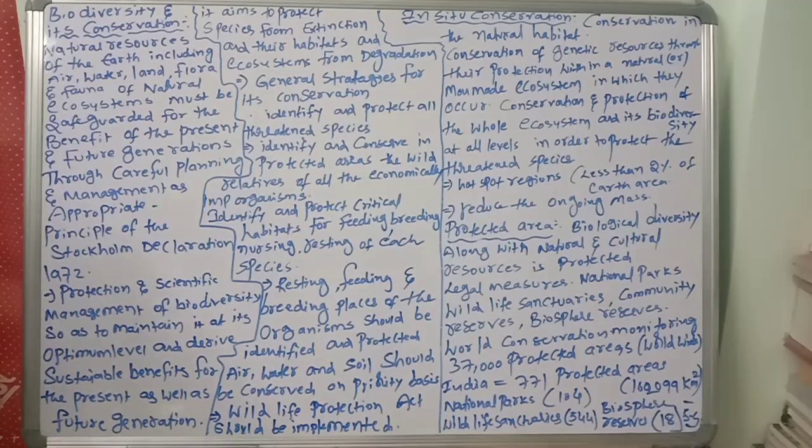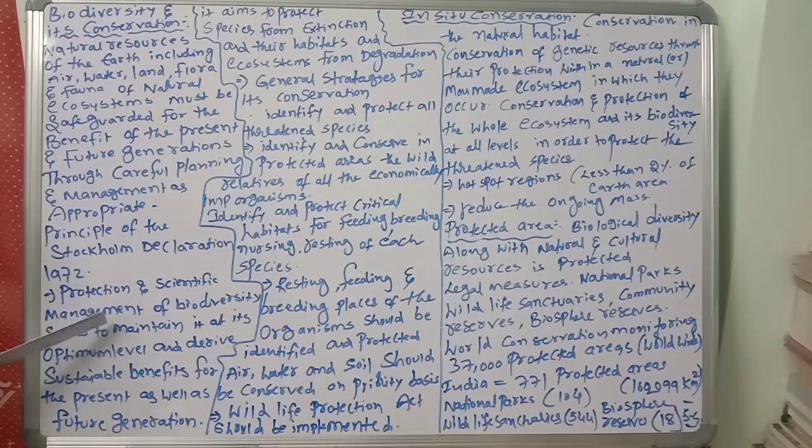Next, conservation of biodiversity is the protection and scientific management of biodiversity so as to maintain it at its optimum level and derive sustainable benefits for the present as well as the future generations. So the benefits we should get.